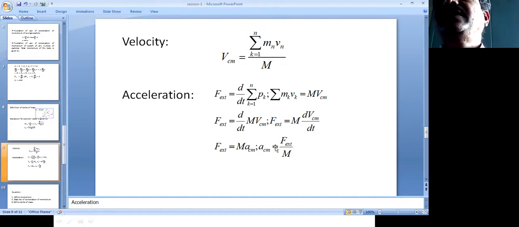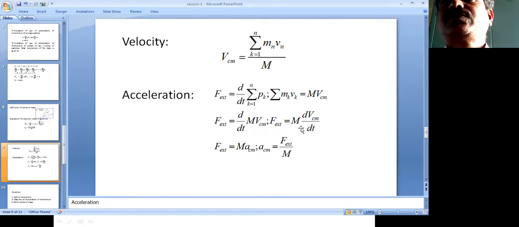Or you can put it in another way. So here this becomes F divided by capital M. Or we can write in another way: F external is equal to d by dt of summation of k equals 1 to N, pk. Here pk equals mk into vk. So that equals capital M into VCM. So F external is equal to d by dt of M into VCM.